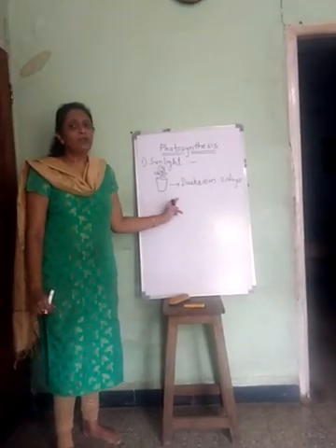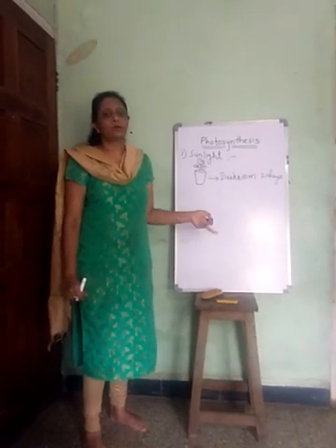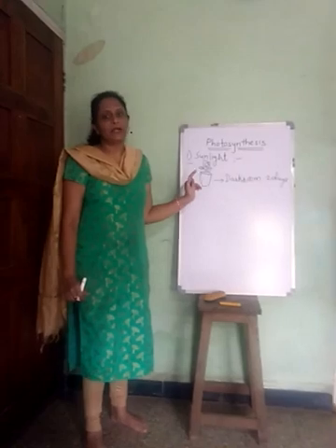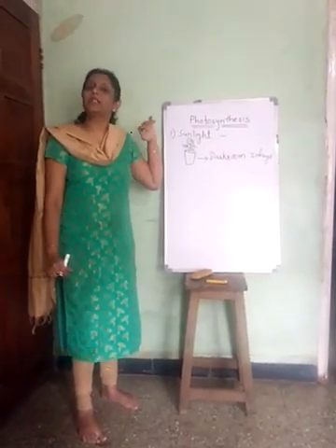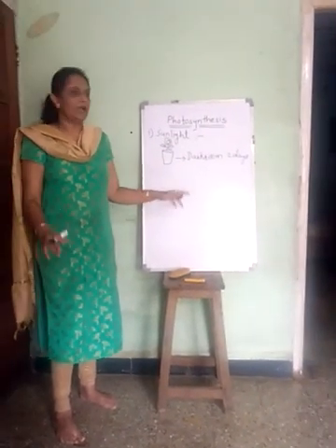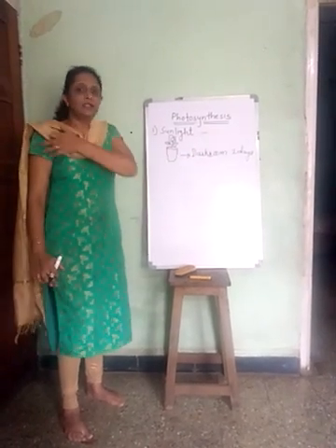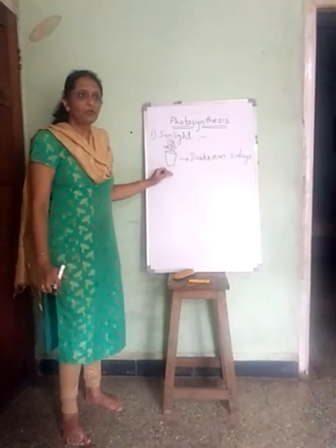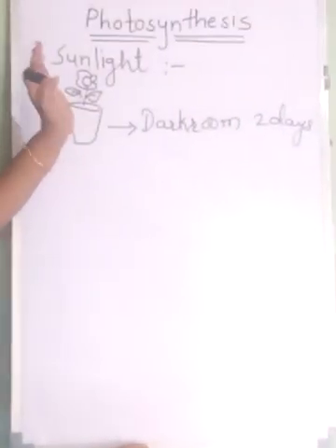Okay. Why do we need to keep this potted plant in a dark room for 2 days? For the purpose of destarching the plant. That means whatever starch was previously present in the plant is totally used up by the plant within these 2 days. And now after 2 days there is no starch in the plant. So we need to keep this potted plant in a dark room for 2 days.